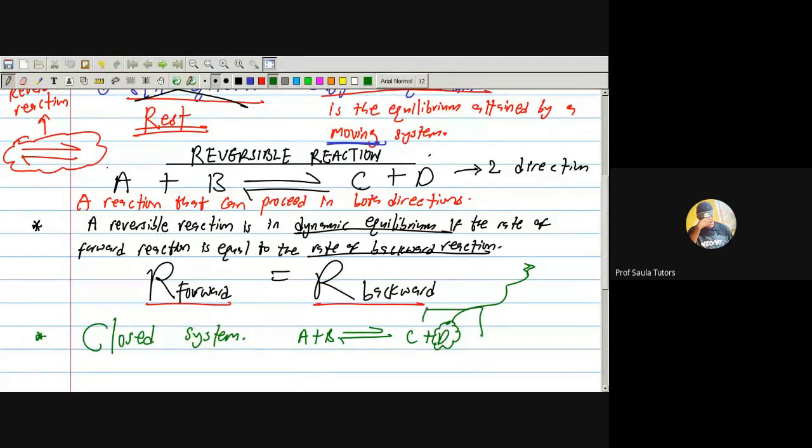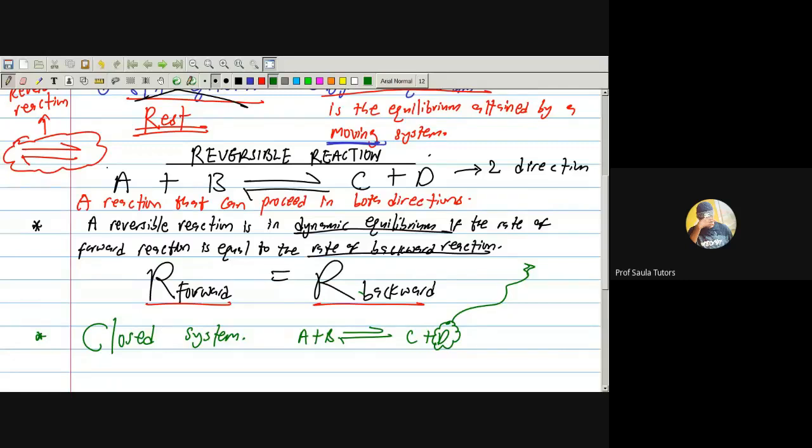Are we together? Whenever you are cooking your food and you open the cover of the pot, then you are cooking in an open system. But if you are cooking and you close the cover of the pot, then you are cooking in a closed system. So, assuming this is an open system, one of these things, like D, can just run away because it is not closed.